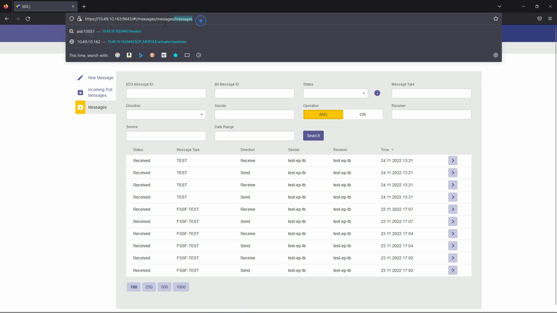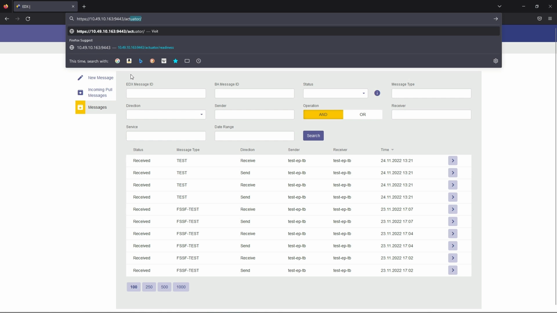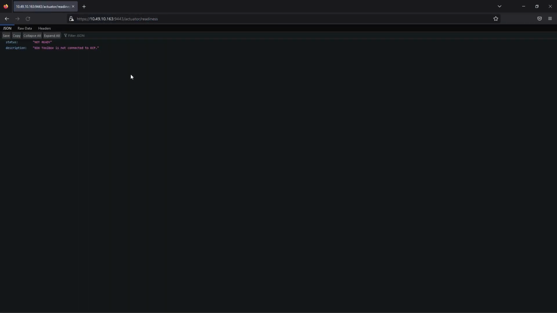Actuator's response can be checked by EDX address/actuator/readiness request. Please note that the readiness endpoint has to be enabled in configuration.